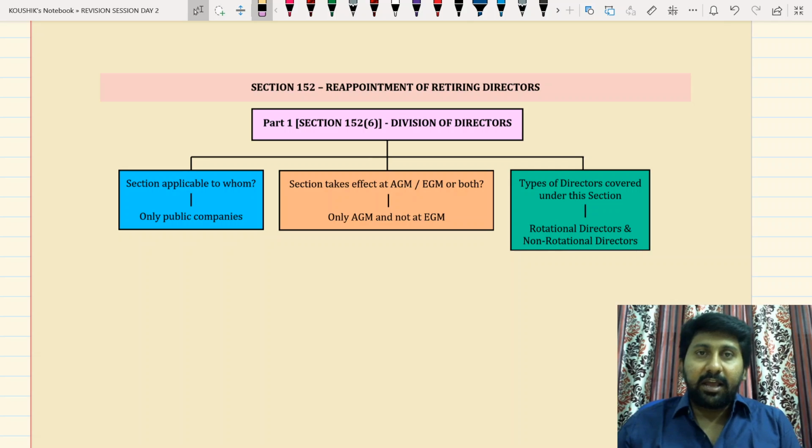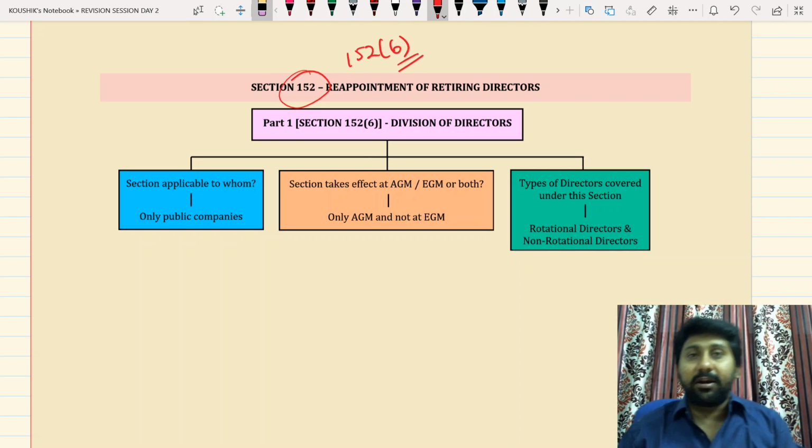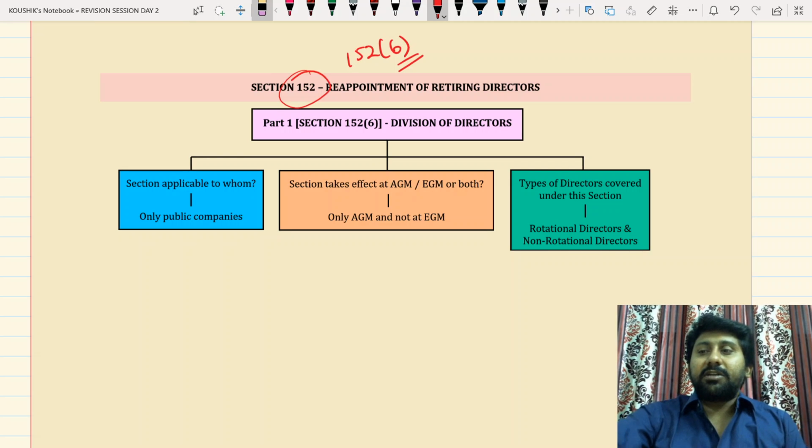Reappointment of retiring directors. Reappointment of which directors? Retiring directors in a company. Now we are going to discuss section 152, technically section 152 subsection 6, which we are going to read with. So what is section 152.6?